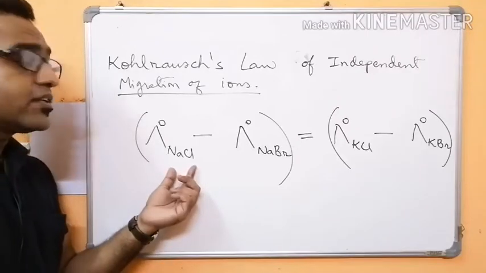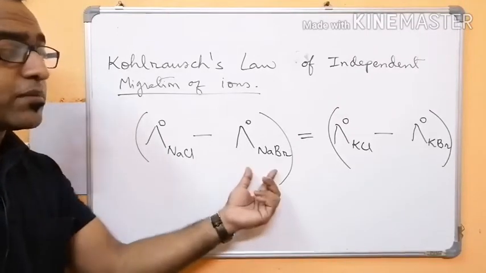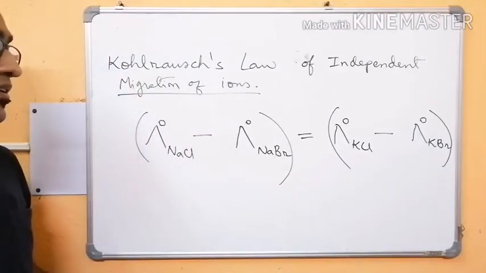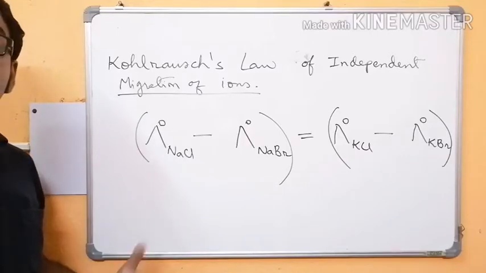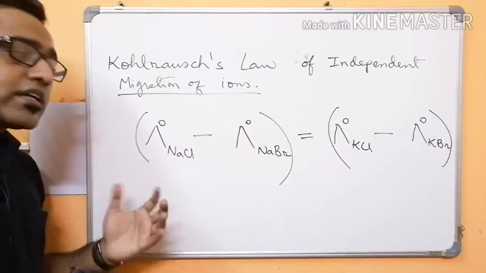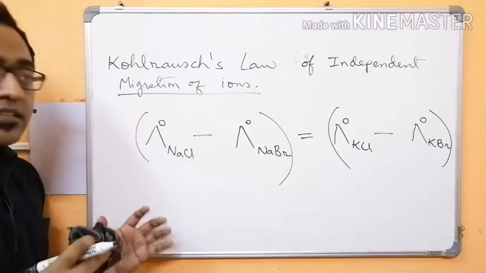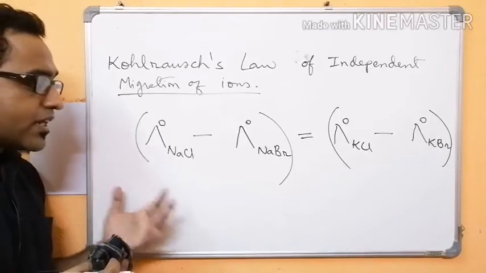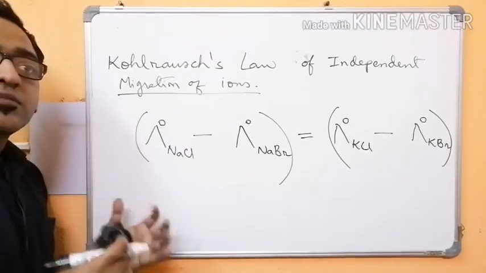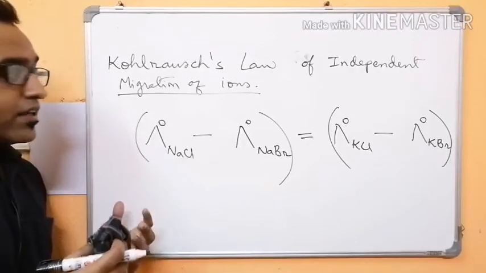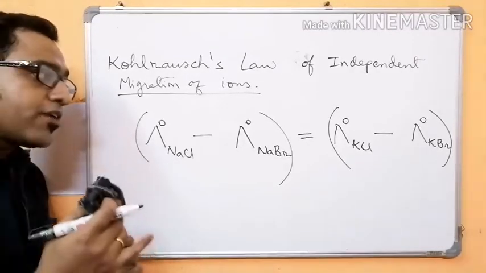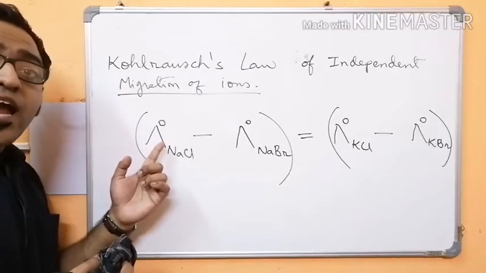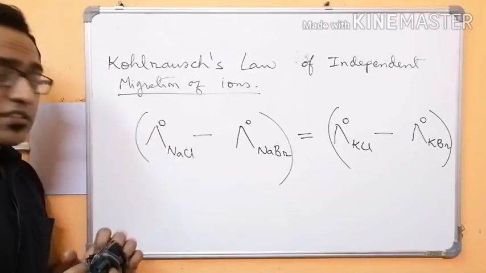The difference in molar conductivity of sodium chloride and sodium bromide, and that of potassium chloride and potassium bromide, is the same. Then he did experiments on other electrolytes, and he found that this pattern is observed with every electrolyte. The main thing is it should be at infinite dilution or at zero concentration.